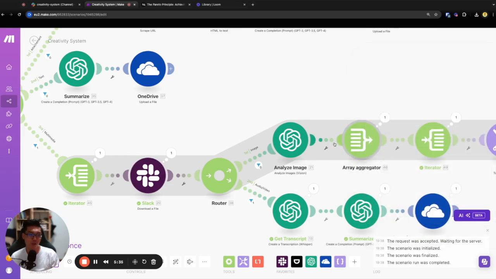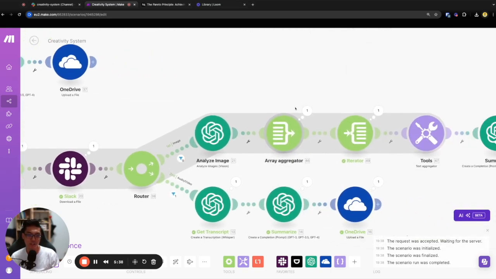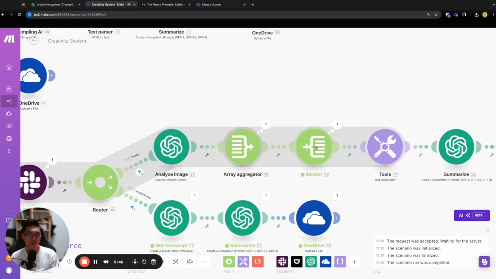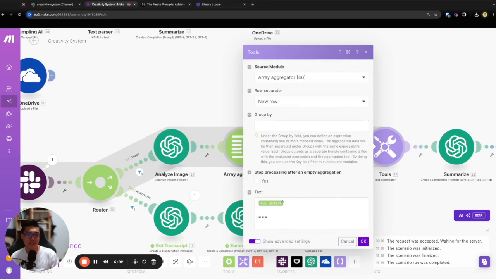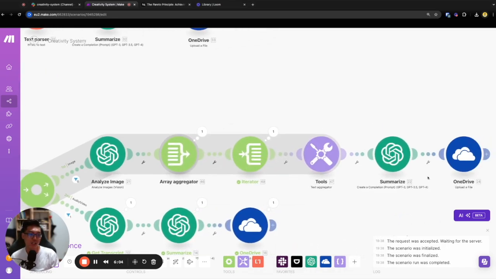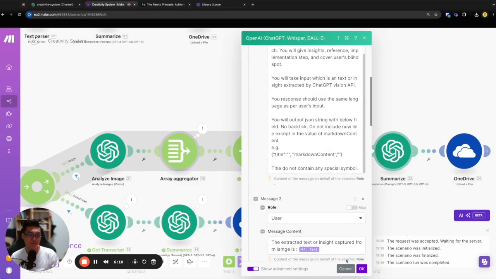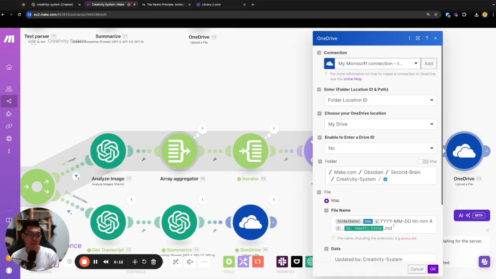So basically, this will continue to combine. For example, you have 10 images here. It will continue to run 10 times. After that, if you split 10 images, it will split again, and then it will combine all the text captured from the images and aggregate it into one single big text. So this is the thing. And then you try to summarize the entire thing, and then output to the chat the same thing.